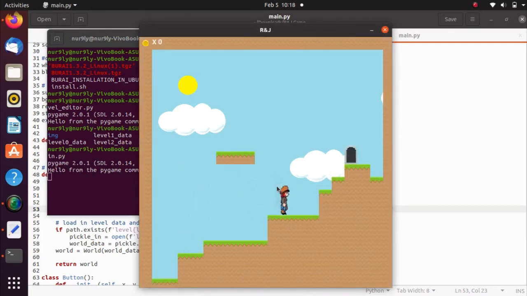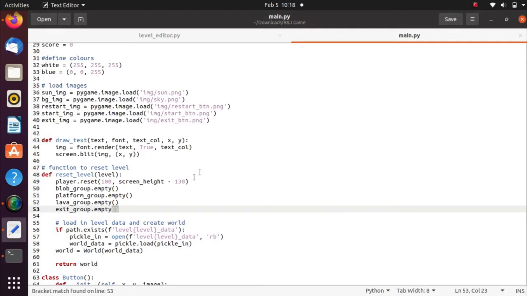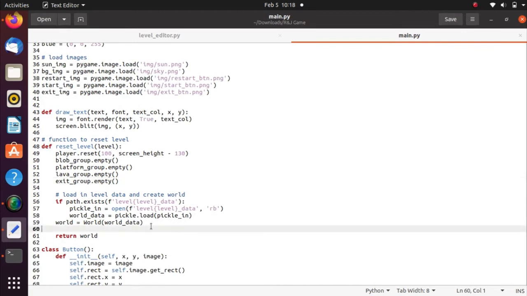It is simple. If we lose and restart, it will start again, and the coin will be located at the original position. So the reset level method is important so that we can start over in a new game.